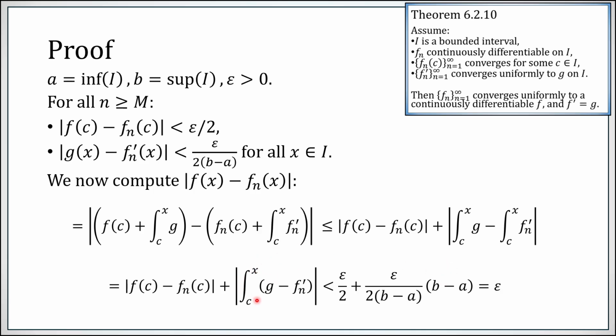So you could simply multiply your bound of epsilon over 2 times b minus a by the absolute value of x minus c, but the absolute value of x minus c is less than b minus a. Those cancel, now you just get your epsilon. Meaning, f of x minus fn of x is less than epsilon everywhere. X itself was not relevant. Therefore, the fn's are converging uniformly to f.